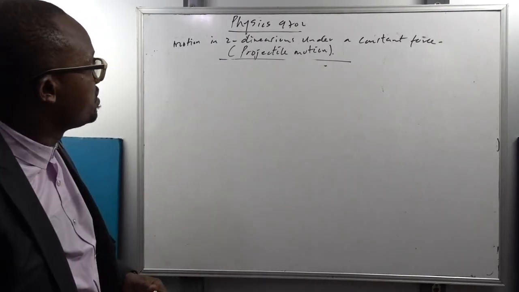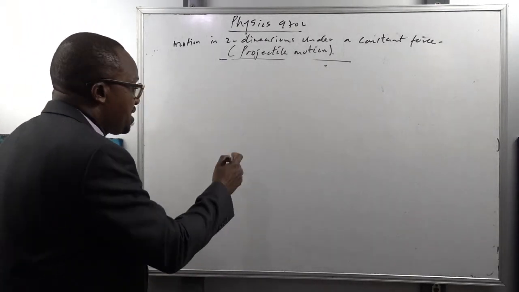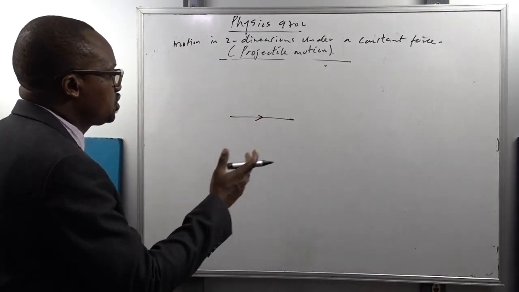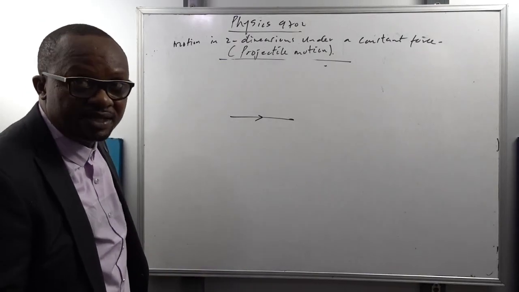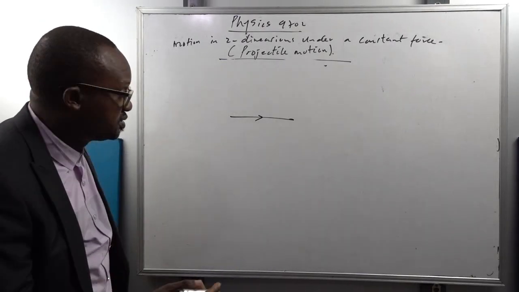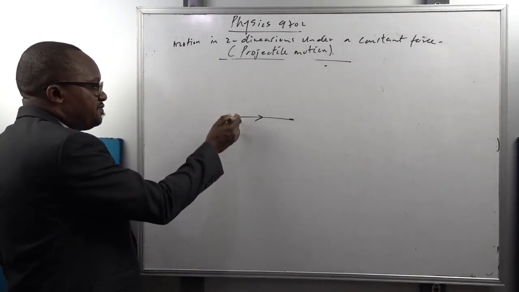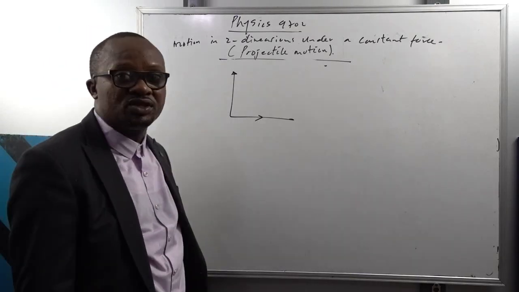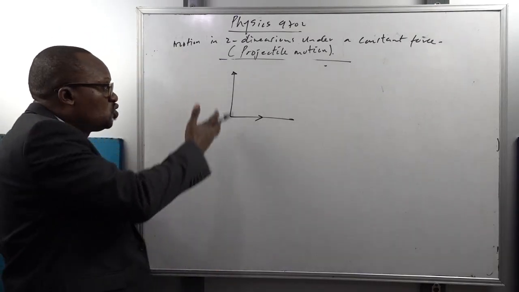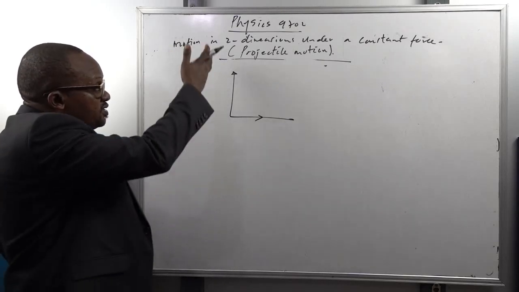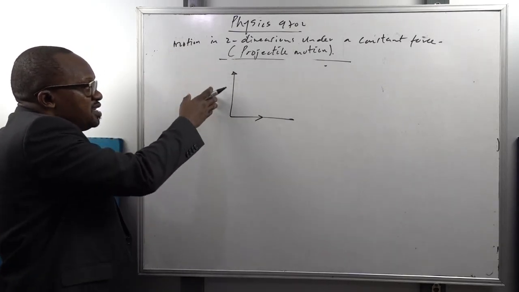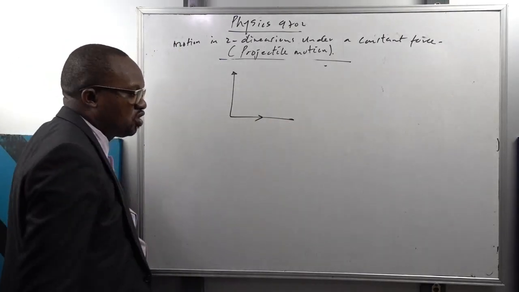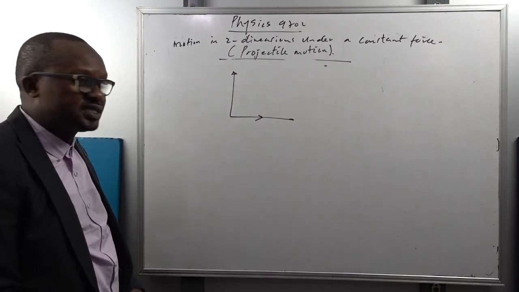So what explains it to be motion in two dimensions? If, for example, a car moves on a horizontal road, the motion of that particle in that case is in how many dimensions? It is in one dimension. If a particle is projected vertically upwards, the motion of that particle is in how many dimensions? It's in one dimension. The motion is only along the vertical. So the components of this motion will be described only in terms of the component of the motion along the vertical.